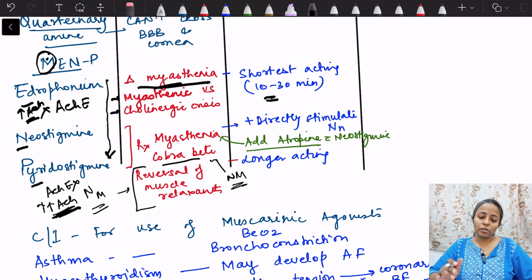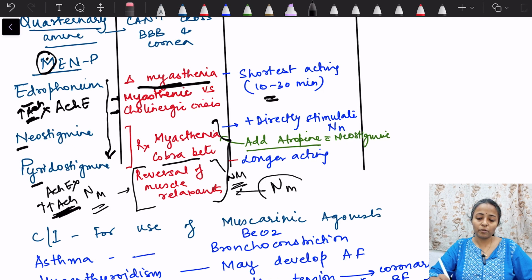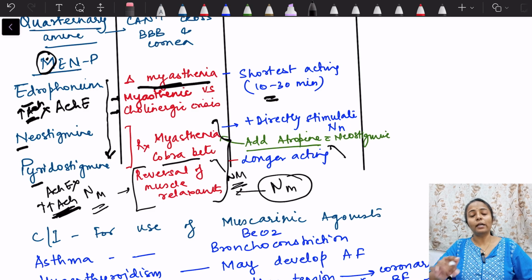And one point you remember here: when we are using neostigmine and pyridostigmine, all these uses depend on its action on the NM receptor, because that is at the level of the neuromuscular junction. So we should add atropine along with this so that all the muscarinic effects are blocked. Okay, so add atropine with the neostigmine so that we do not get muscarinic effects.